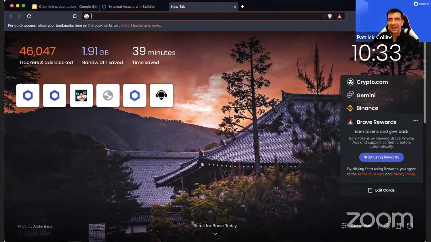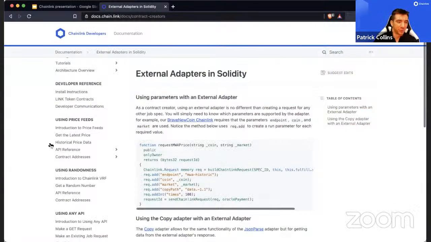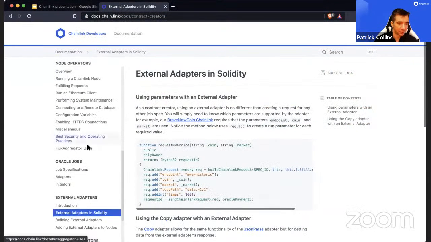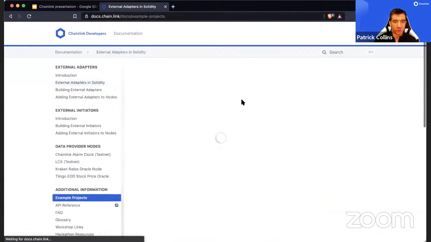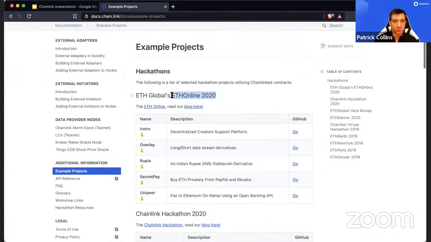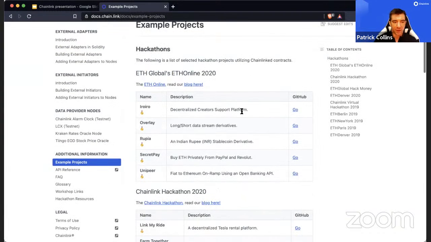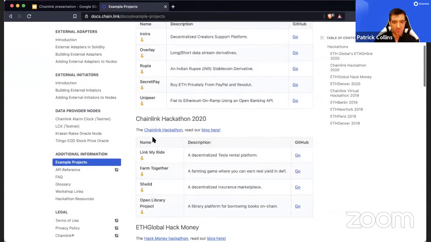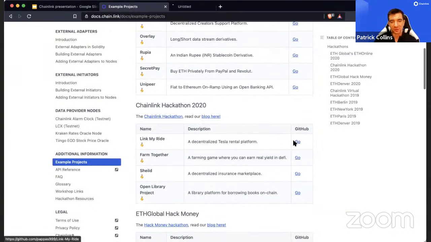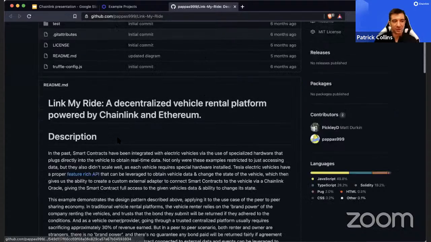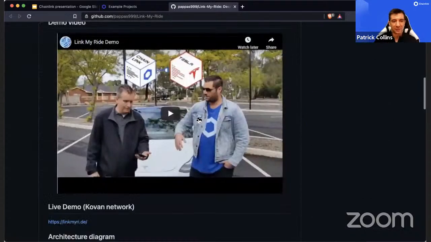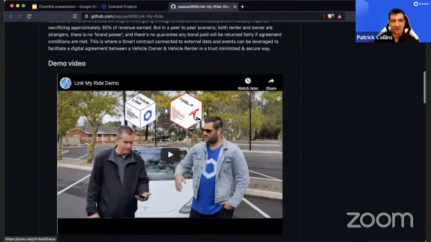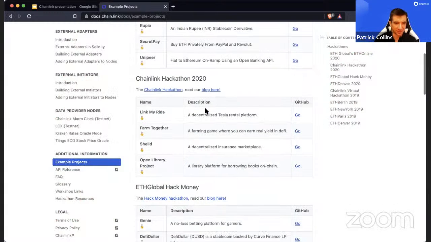But the list kind of goes on and on. If you want to see some other cool projects or some hackathon winners, you can come to the documentation and go to example projects. This will show some winners of past hackathons and what they built. This Link My Ride is obviously really funny and really cool. It's connecting your smart contract to a Tesla to rent out a Tesla.